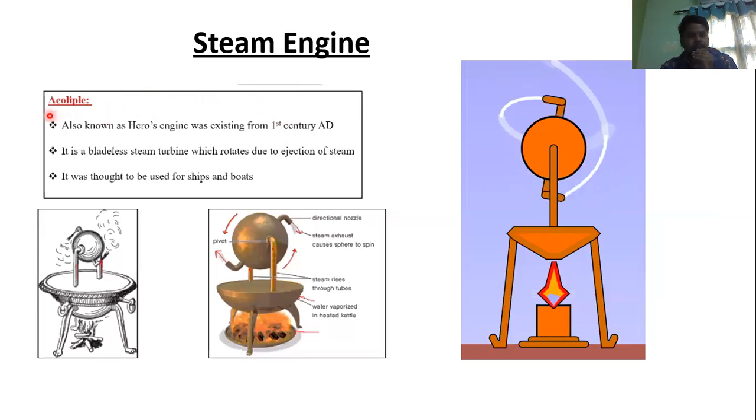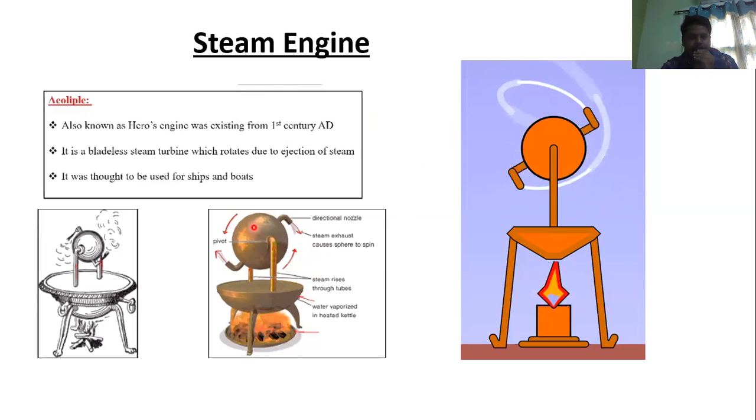The first steam engine is the Aeolipile, or Hero's engine. It is also known as Hero's engine. It has existed since the first century AD. As you see in the figure, it is a bladeless steam turbine which rotates due to the ejection of steam.